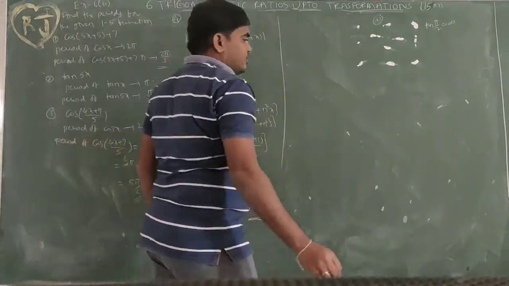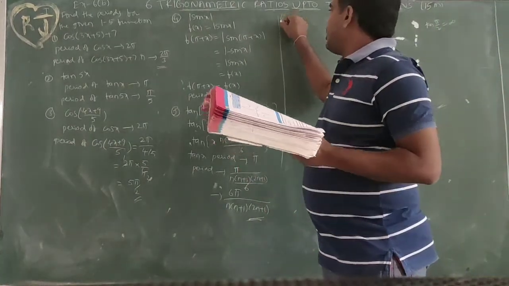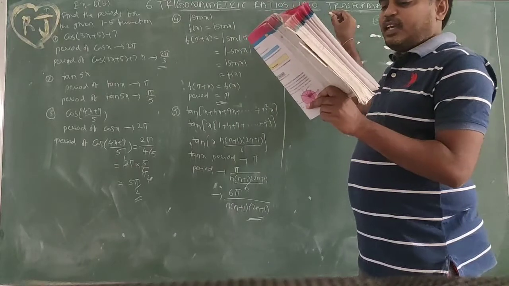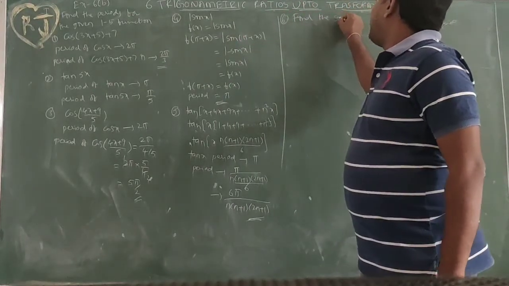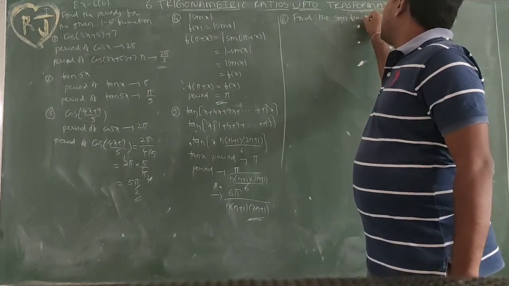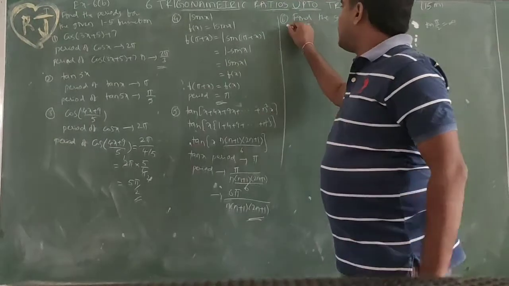Okay, next, question number 6. Find the sine function whose period is 2 by 3.